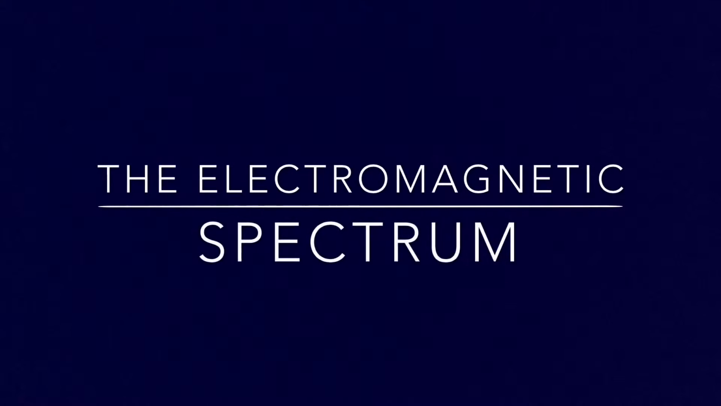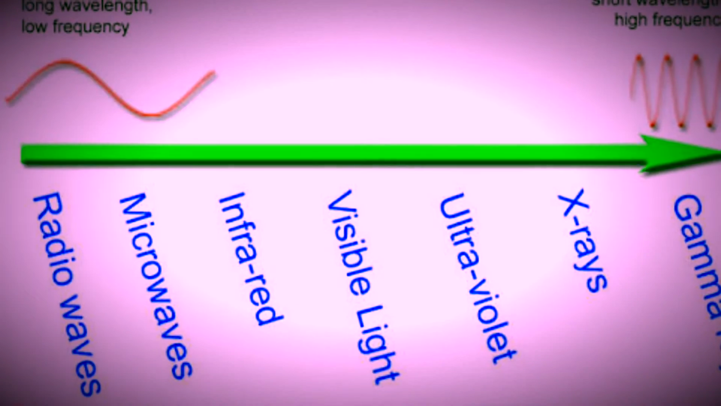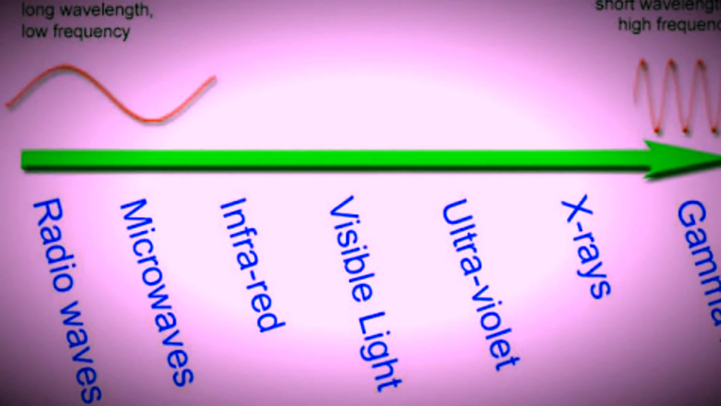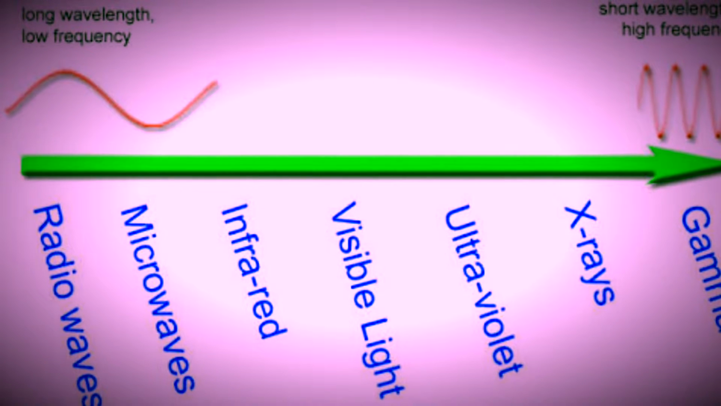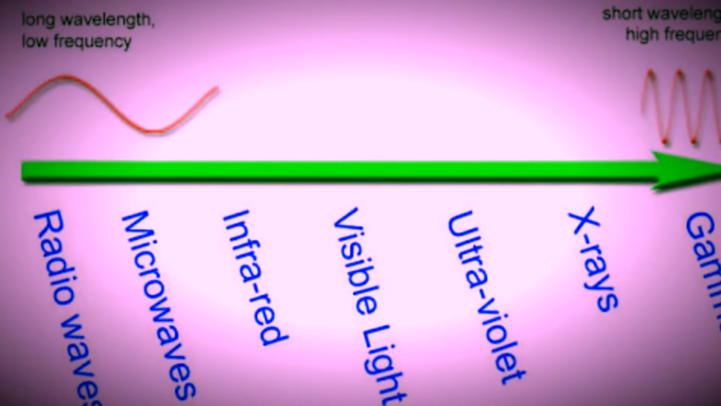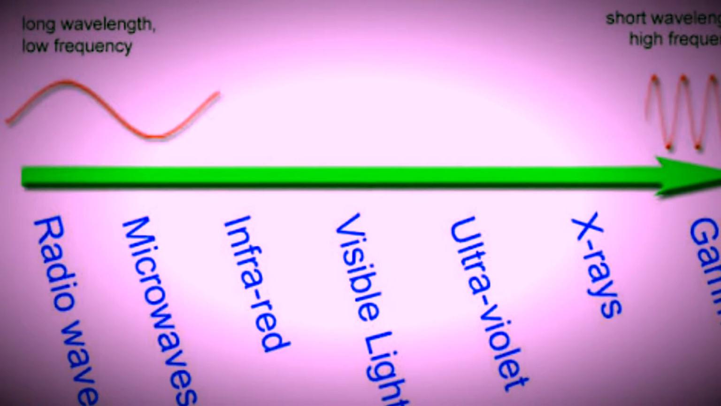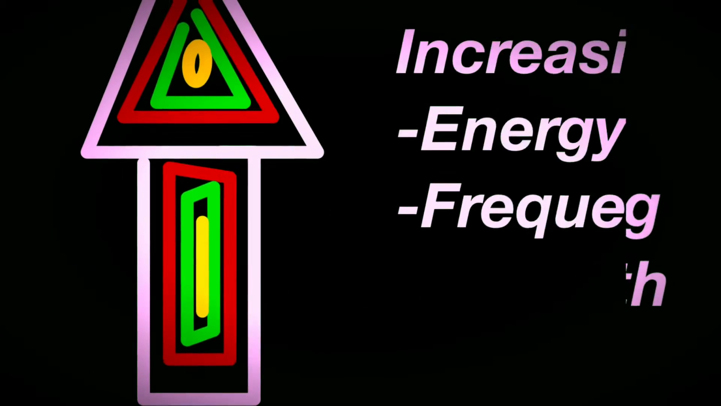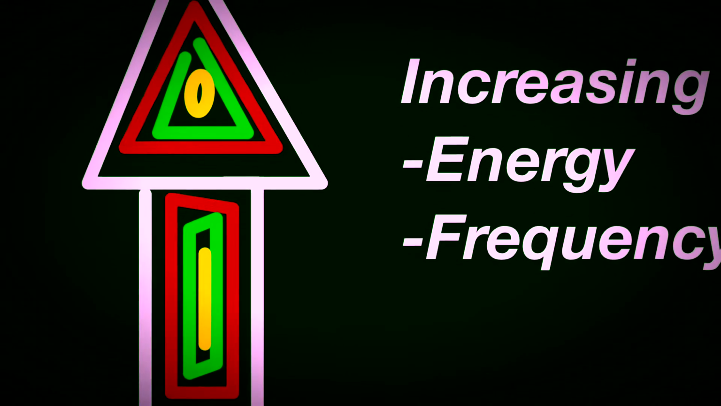Electromagnetic radiation is transmitted in waves or particles at different wavelengths and frequency. This broad range of wavelengths is known as the electromagnetic spectrum. The spectrum is divided into 7 regions in order of decreasing wavelength and increasing energy and frequency.